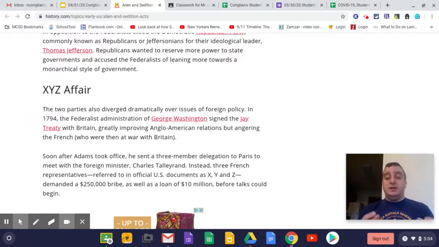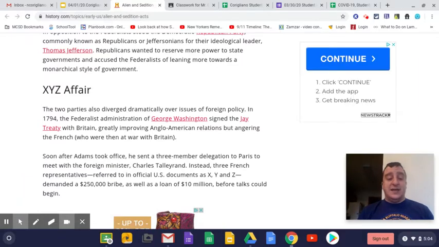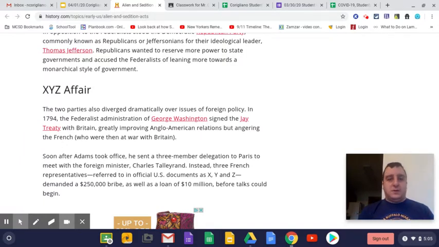This is going to really anger the government of the United States. It's going to anger the people of the United States. And it is going to be known as the XYZ Affair, because when this incident was written up, the 3 representatives of France were labeled Representative X, Representative Y, and Representative Z. That was not so much to protect their identity, but rather because the Americans didn't necessarily know their names or wanted to keep their privacy.